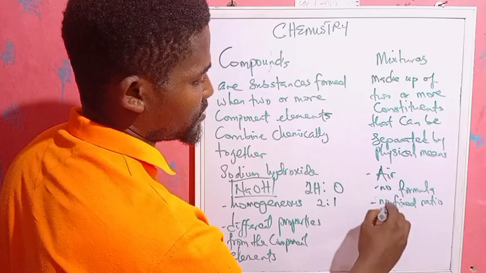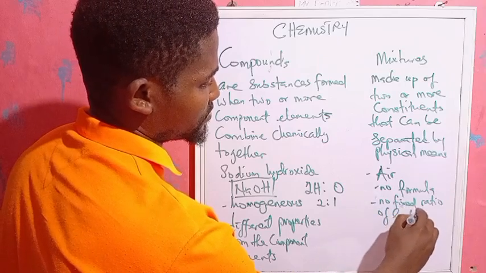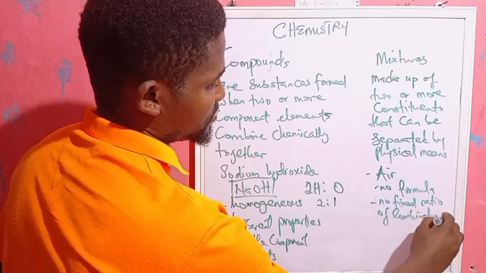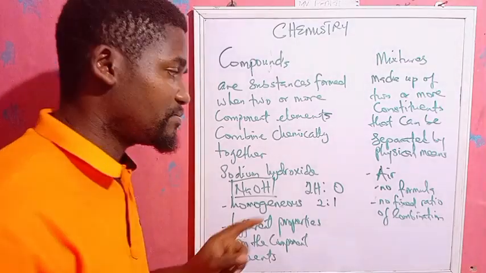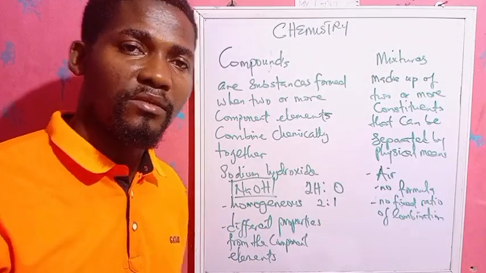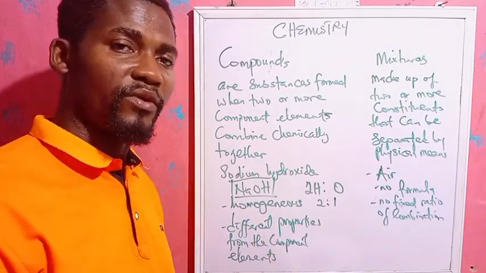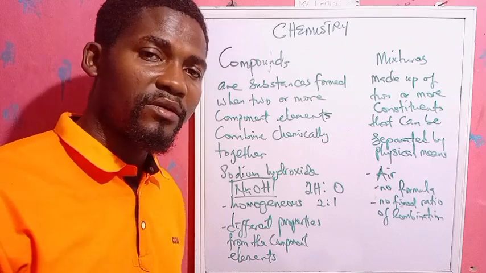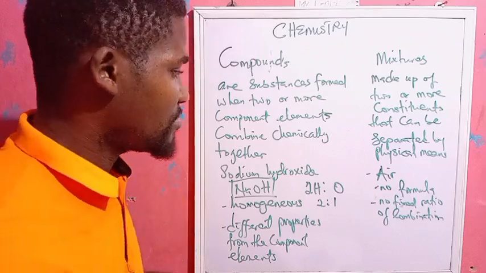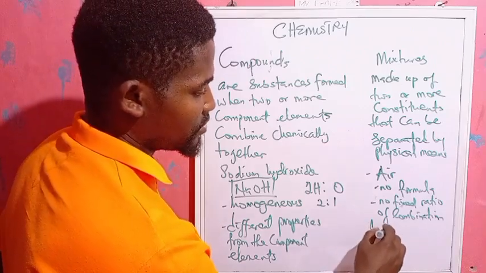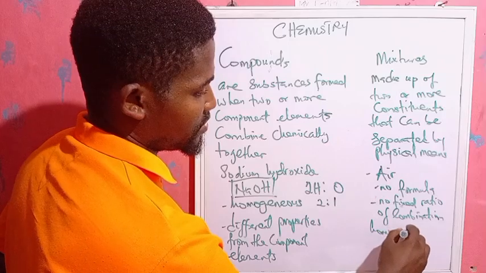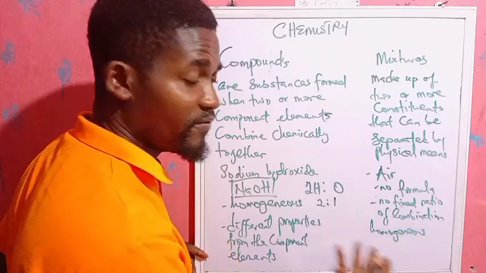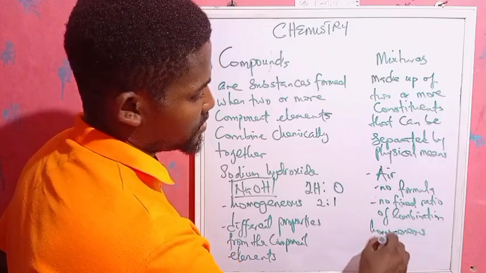There is no fixed ratio of combination. The properties of a mixture are the sum of the properties of all the constituents that make up that mixture. Now, a mixture can be homogeneous, it can also be heterogeneous, which means it can exist in a uniform phase, or it can exist in a non-uniform phase.